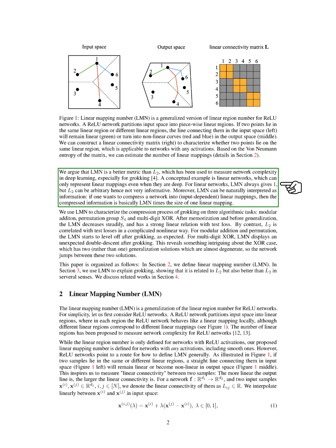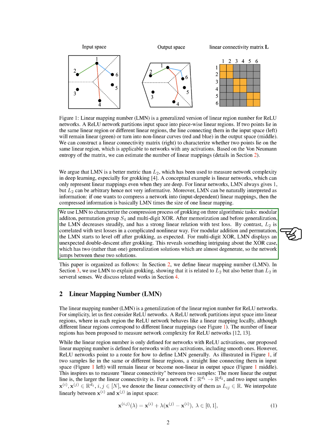We argue that LMN is a better metric than L2 for measuring network complexity in deep learning, especially for grokking. For instance, consider linear networks, which can only represent linear mappings even when they are deep. For such networks, LMN always gives 1, but L2 can be arbitrary and hence not very informative. Moreover, LMN can be naturally interpreted as information. If you want to compress a network into linear mappings that depend on the input, then the compressed information is essentially the LMN times the size of one linear mapping.